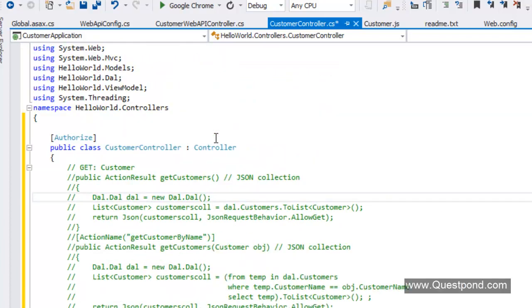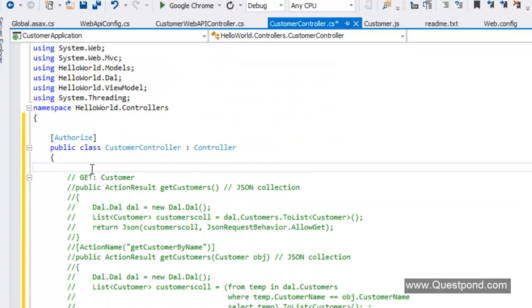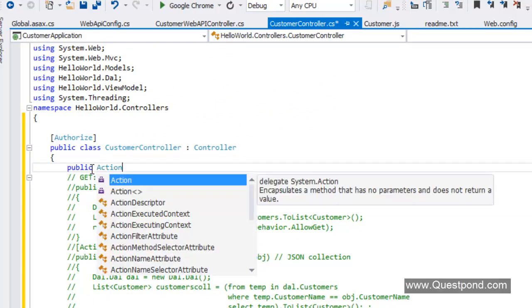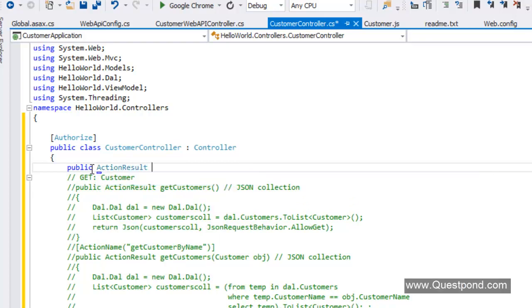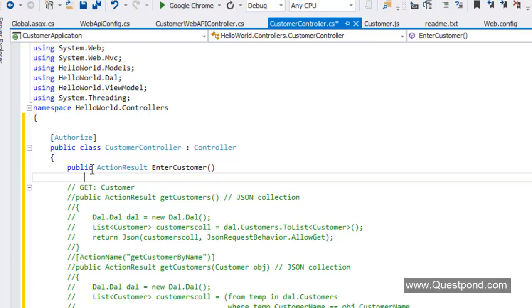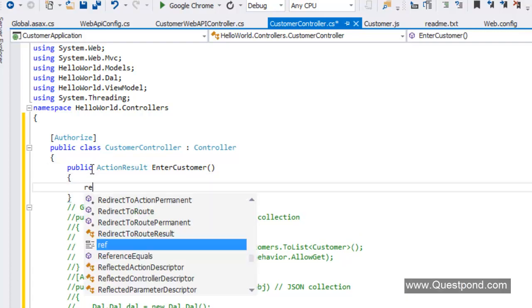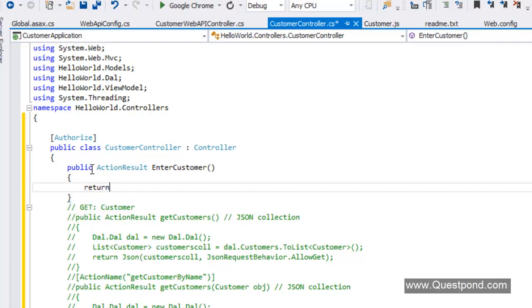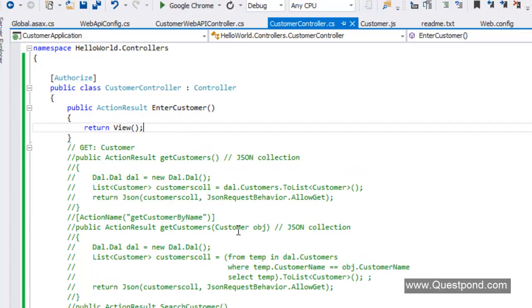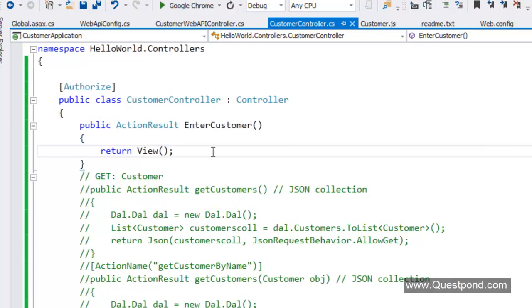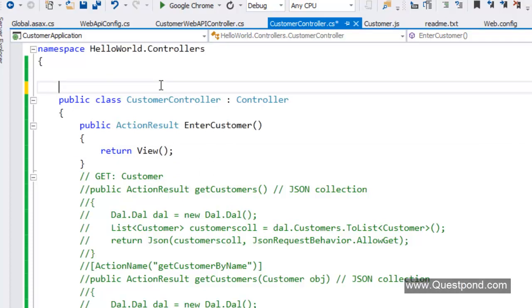I'm not able to find out. So what I'm going to do is I'm going to quickly go and write here the code to invoke enter customer, right? So I'm going to go and create an action here called enter customer, and this action will actually go and invoke my view enter customer.cshtml. Okay, so there it is. I will remove the authorize attribute for now.